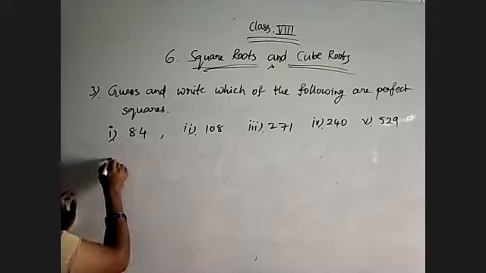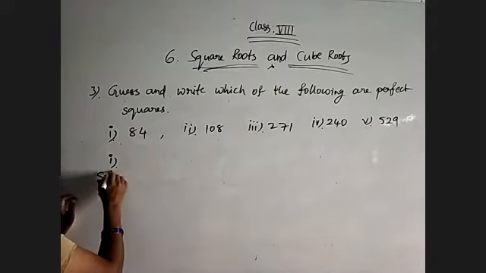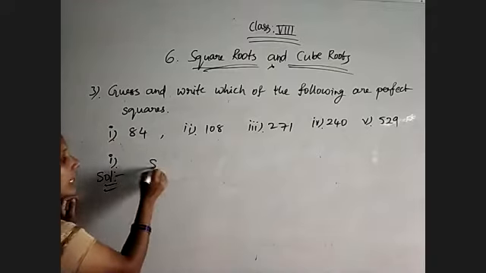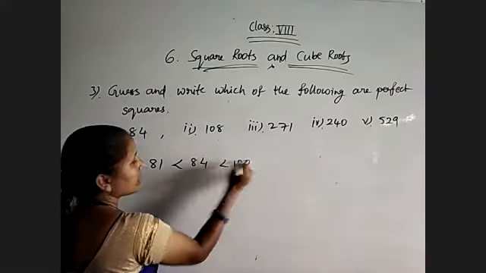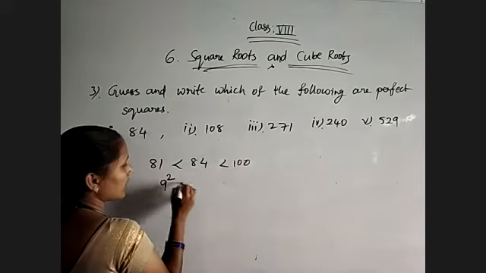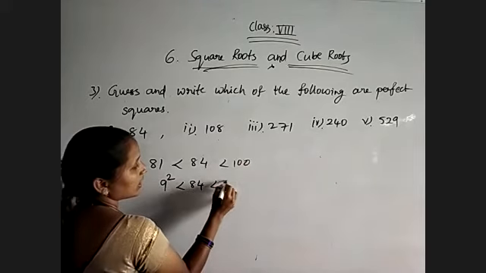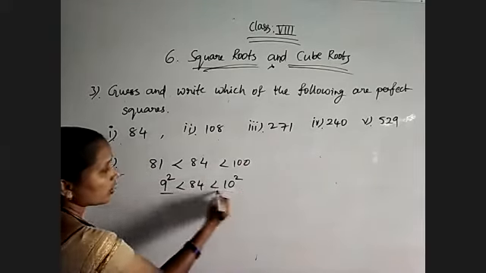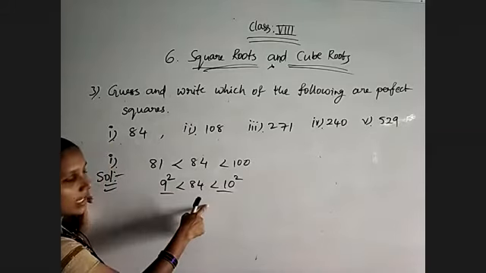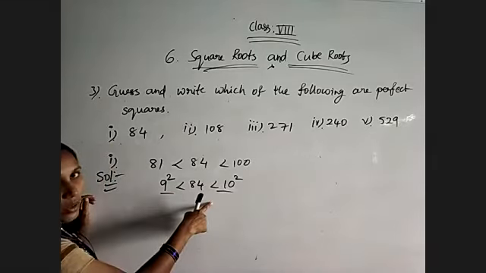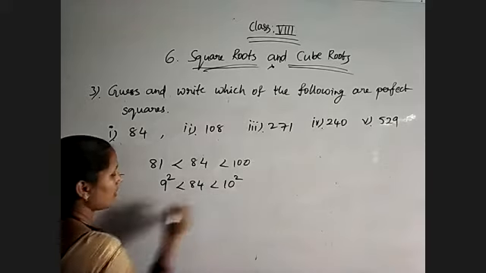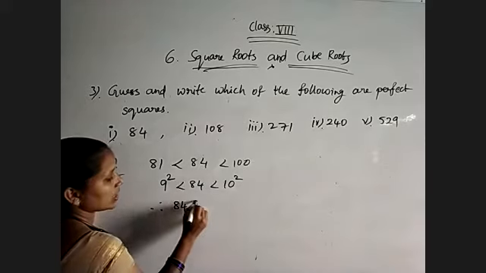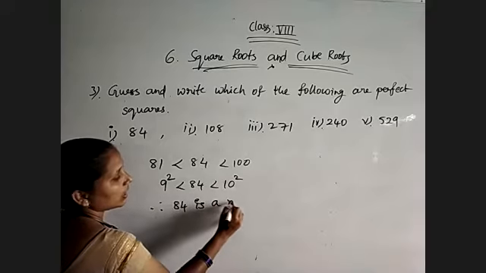Okay. So for the first question, because we know the values, 81 is less than 84, which is less than 100. So 81 is 9 square, less than 84, less than 10 square. So there is no perfect square between 9 and 10, as we don't have other integers between 9 and 10. So we won't get another perfect square either. Therefore 84 is a non-perfect square.